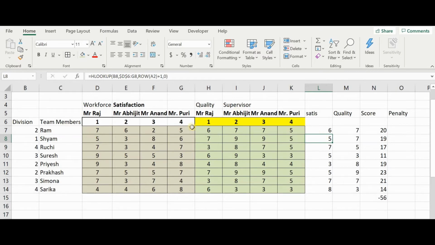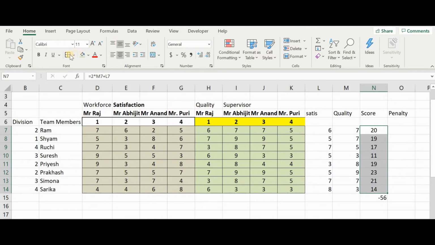Similarly, the same thing is done for these also. So for quality, let's see, 2 matches with 2, 7. Let's check for this. So 3 matches with 3 here and the value is also 3. Now the score is such that we are giving twice as much weightage to quality than satisfaction. So the project manager's choice gets double the weightage. So we arrive at 2 into quality, that is 2 into 7, 14 plus 6, 20. Similarly 2 into 5, 10 plus 7, 17. So a final score is arrived at.